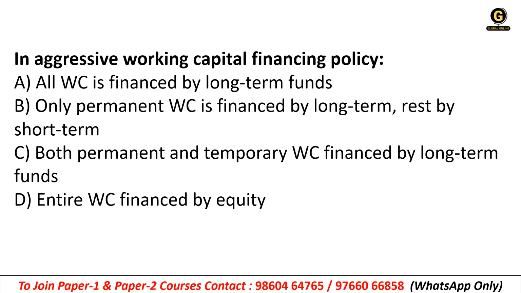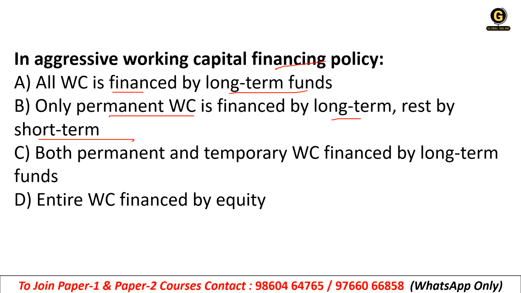In the aggressive working capital financing policy: A, all working capital is financed by long-term funds. B, only permanent working capital is financed by long-term funds, the rest by short-term. C, both permanent and temporary working capital are financed by long-term funds.